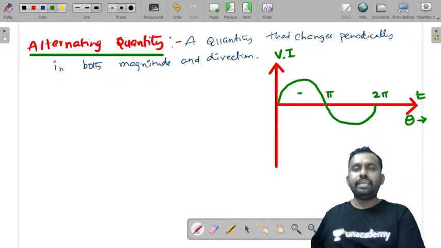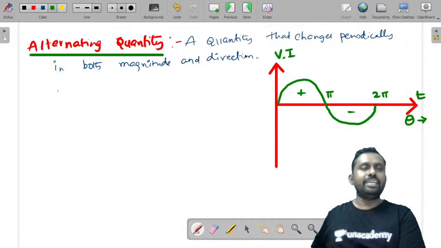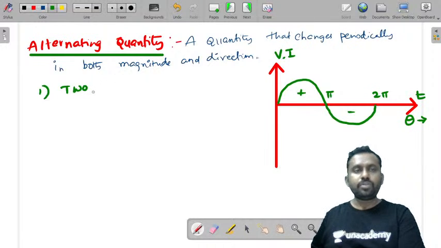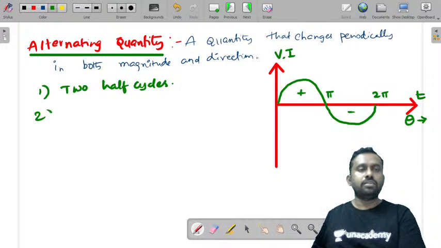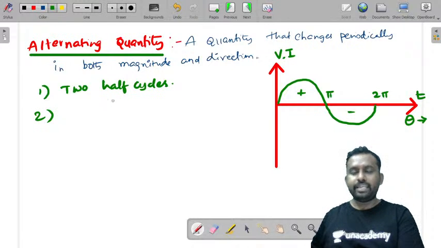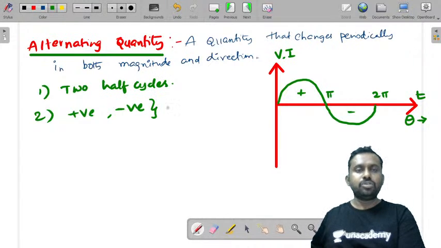This is a positive half cycle, this is a negative half cycle. So it has 2 half cycles, one is positive, the other one is negative. And combinedly, these two are called one cycle.